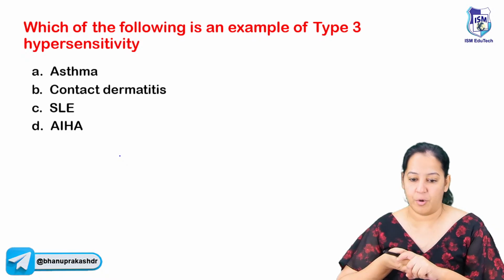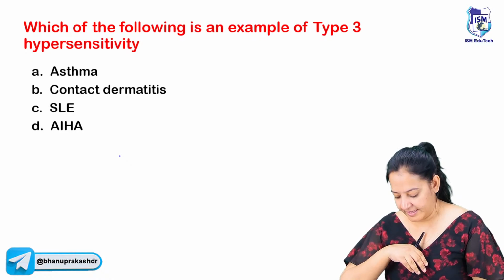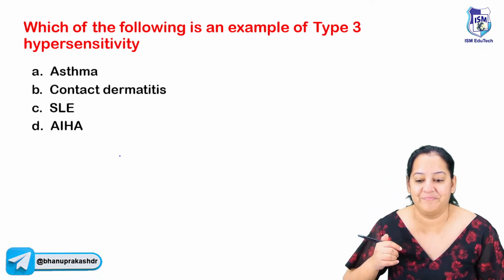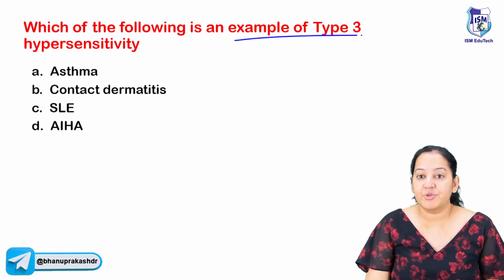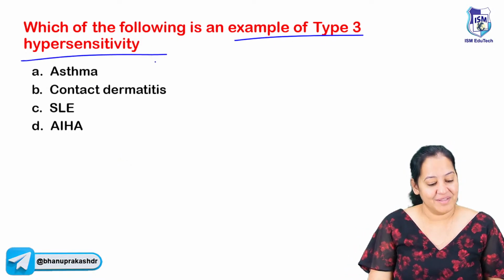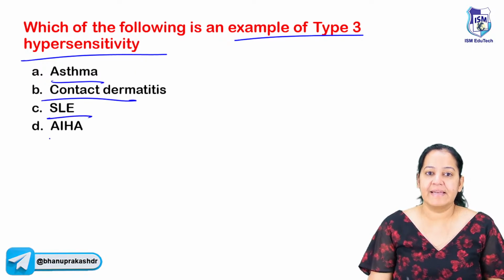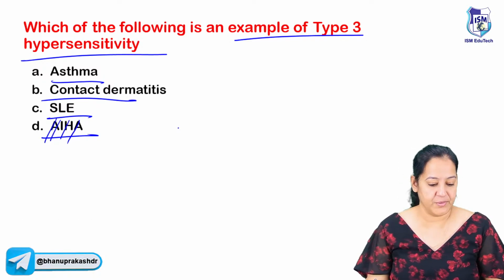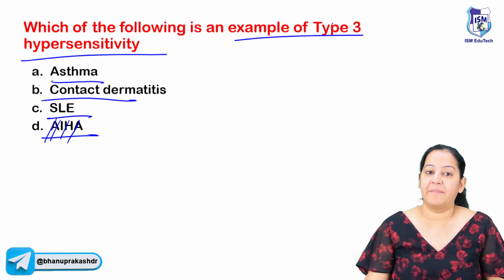So coming to the next topic, which is in front of you. Read the question, tell me the answer. Quick, fast. Which of the following is an example of type 3 hypersensitivity? So the next question is on hypersensitivity. The four options are asthma, contact dermatitis, SLE, and autoimmune hemolytic anemia, AIHA. These are the four options you have. What is the correct answer? Which of the following is not a type 3 hypersensitivity?